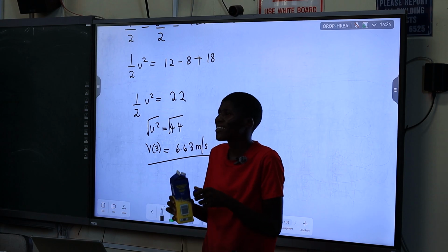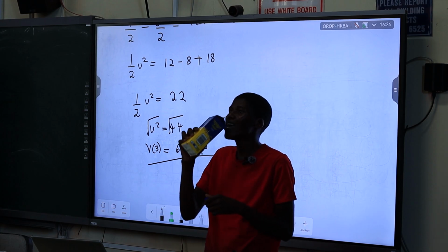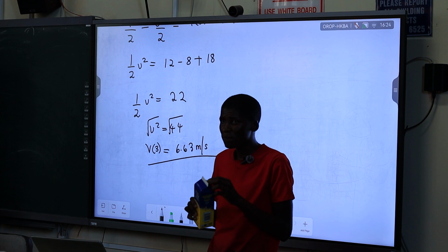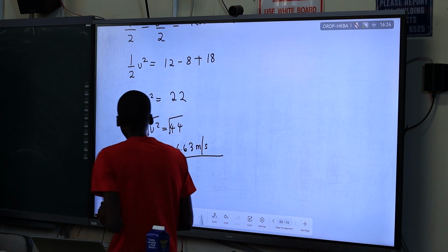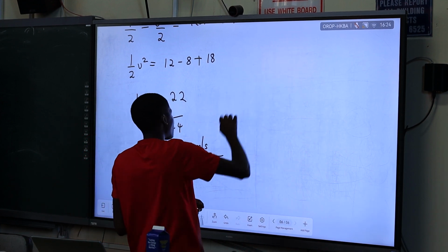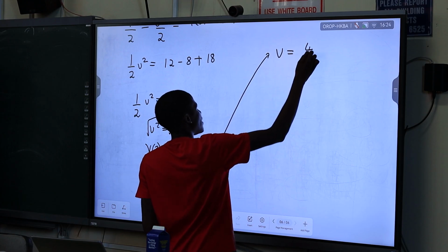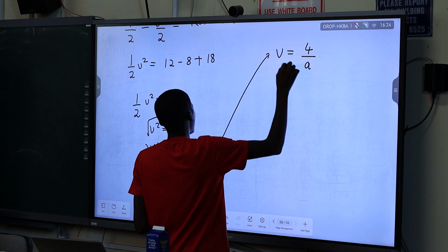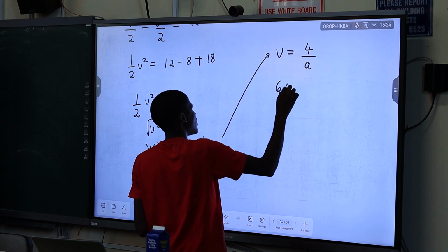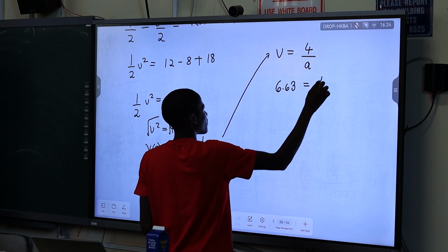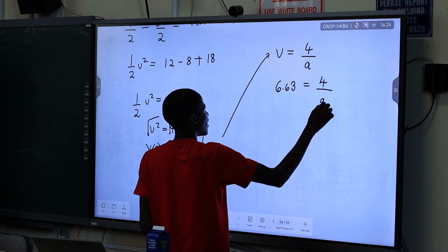So since now we have the velocity at 3 seconds, what about the acceleration? Because you know that velocity is related to 4 over a. So velocity is 6.63, 4 over a.